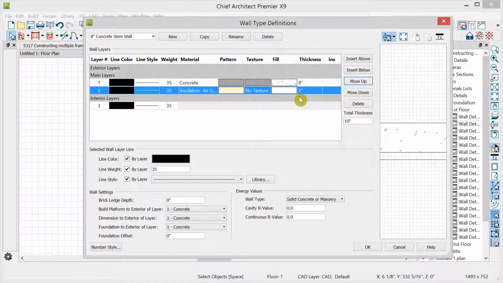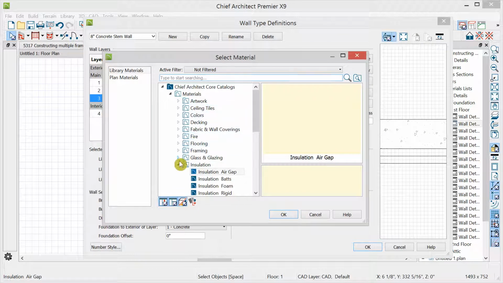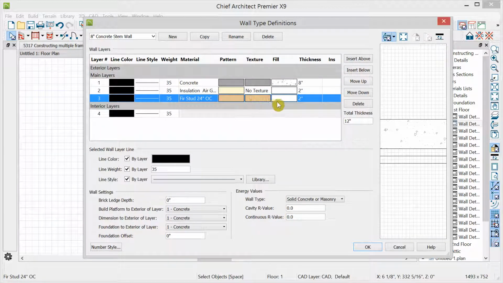And then we could make it whatever thickness. Let's accept that. And then let's insert below, which will make a copy of the selected layer below it. And we could change this. So for example, I'll double click, change to framing, first studs 2 foot on center, and we have this. We need to select here and simply change the thickness of our first studs, and we've completed the wall.